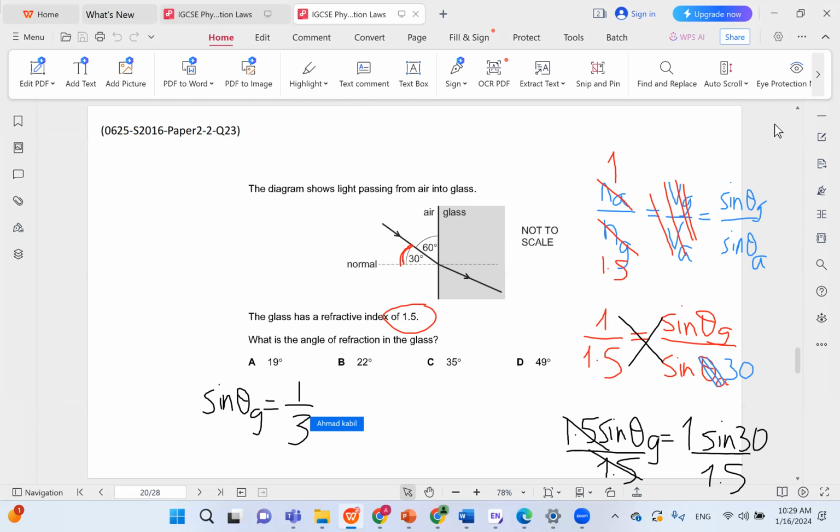And then in order to get theta, you get the inverse sine. So basically, on a regular calculator, you would find it by clicking on shift and then sine. This would be sine inverse. And then you would write here 1 over 3. So let's try that out. So my calculator gave me 19.47 degrees. And I'm going to go with choice A accordingly.